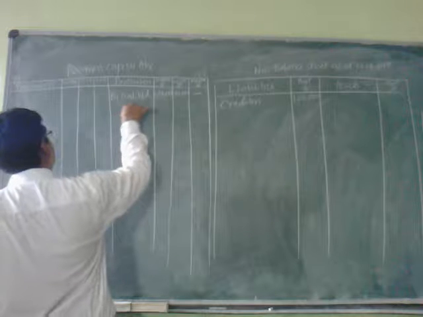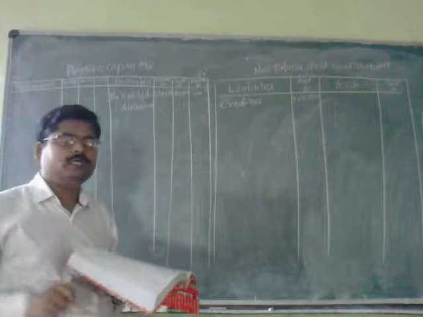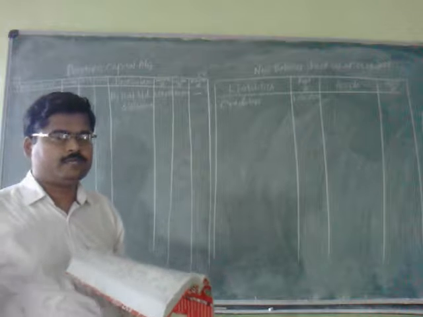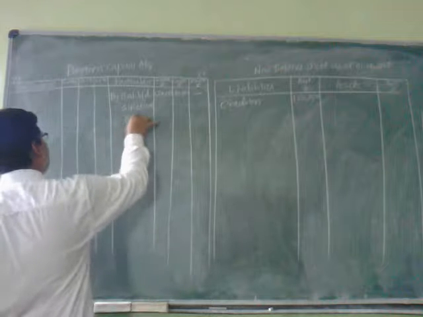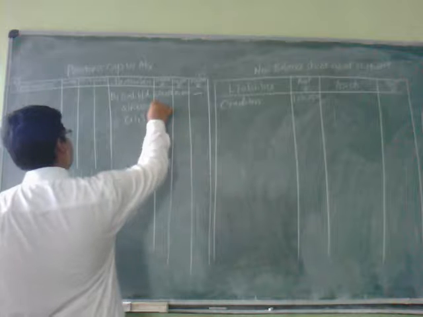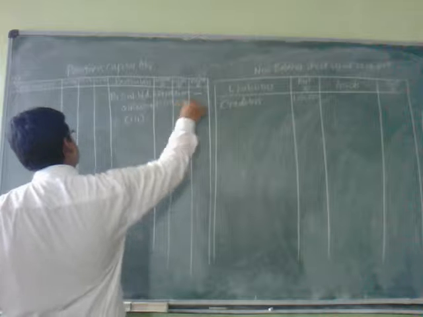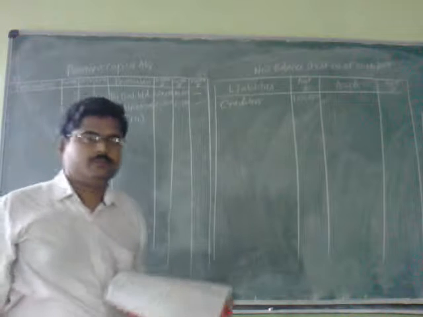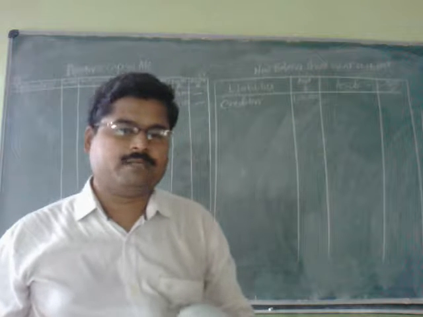And general reserve amounted to rupees 50,000. So here in this problem, profit sharing ratio has not been given. That is why in an equal ratio, that is 1:1, they are going to distribute the general reserve. The amount of general reserve is 50,000, divided by 2, that is 25,000 to Surekha and remaining 25,000 to Sunita. And now all the items at the liability side of the balance sheet are over.